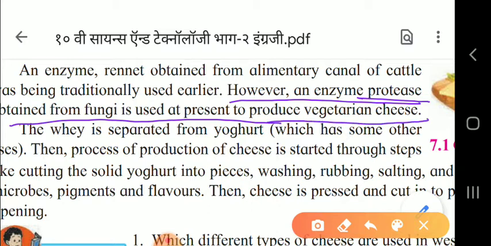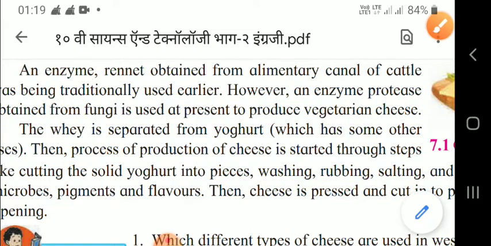The whey is separated from the yogurt, and then the process of production of cheese is started through steps like cutting the solid yogurt into pieces, washing, rubbing. These are all the processes. Then microbes, pigment and flavors are added. Then cheese is pressed and cut into pieces. Then it is stored for ripening.